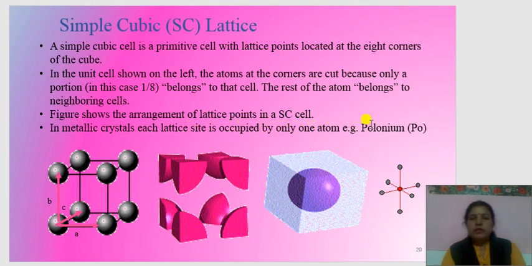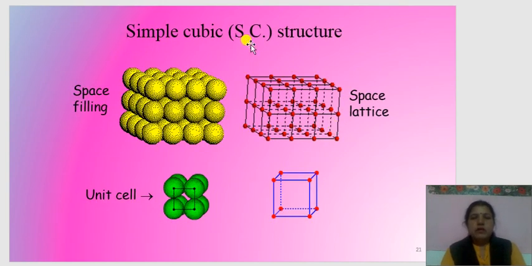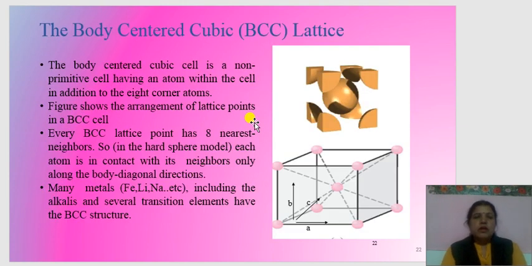Second one, the body centered cubic lattice, BCC. The body centered cubic cell is a non-primitive cell having an atom within the cell in addition to the 8 corner atoms. Here 8 corner atoms are there and one atom is at the center, hence it is a non-primitive cell. Figure shows the arrangement of lattice points in a BCC cell.